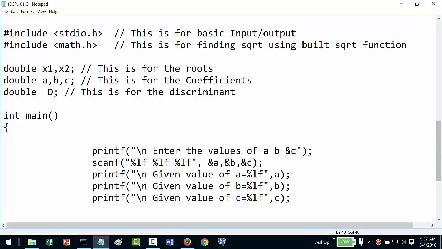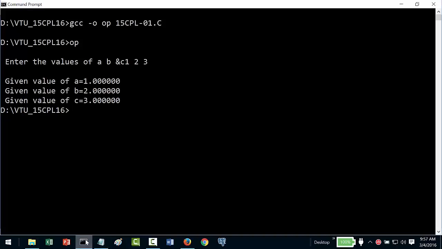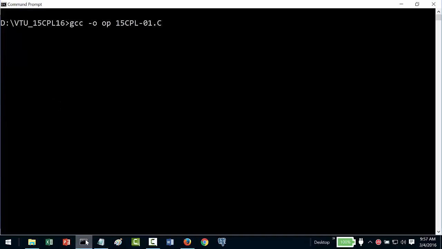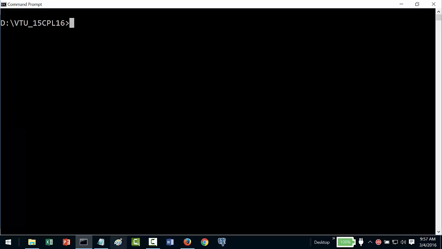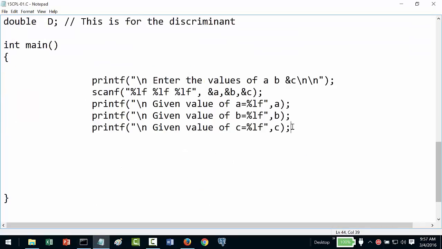Once again, I'll accept the input on the next line, so I'm giving \n. Let me go back again and recompile this. Any changes that I make, I have to recompile, otherwise it will take the old image. So I will now do 10, 12.3 and say 5. It gives me 10, 12.3 and 5. So as far as my input to the program is concerned, it is a perfect input. Okay. So let me go back and develop the program further.